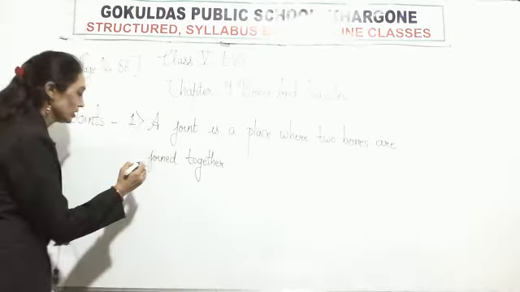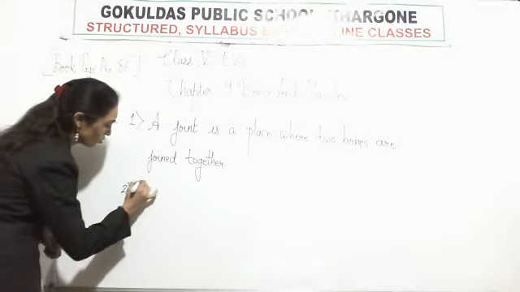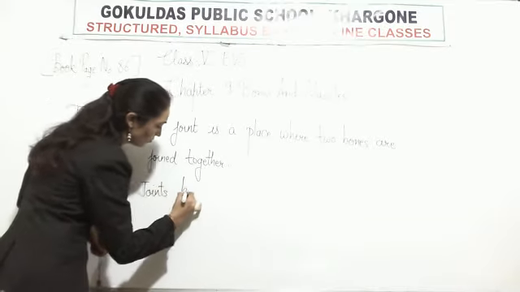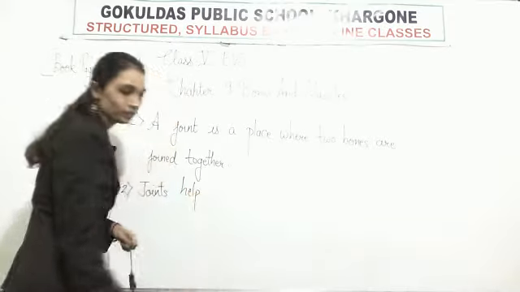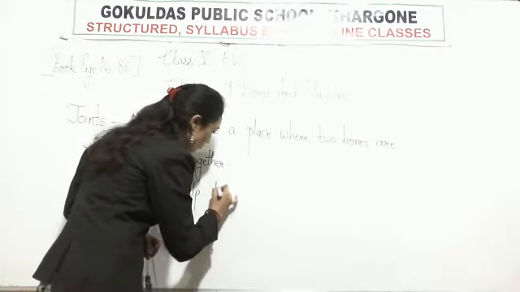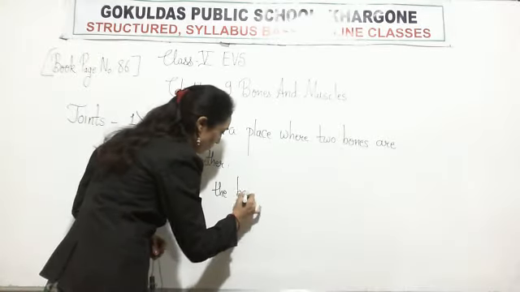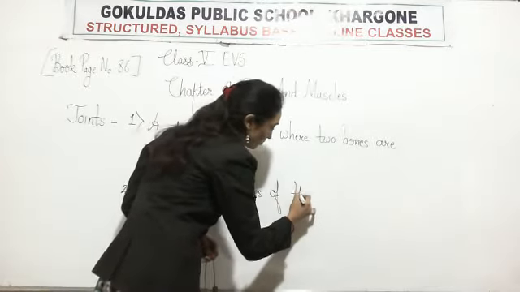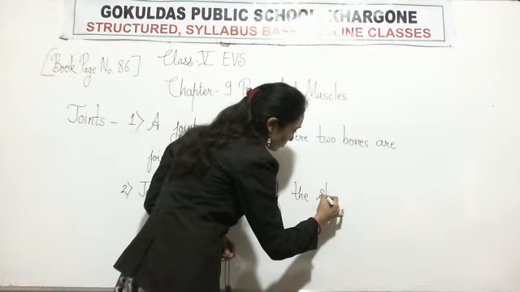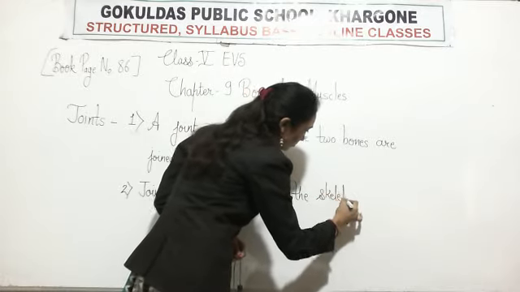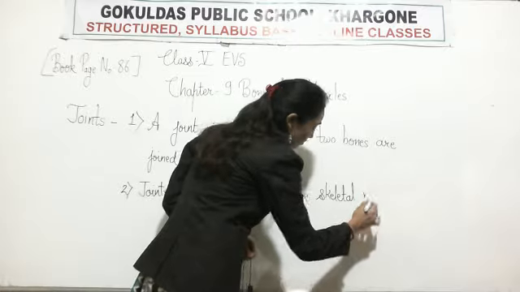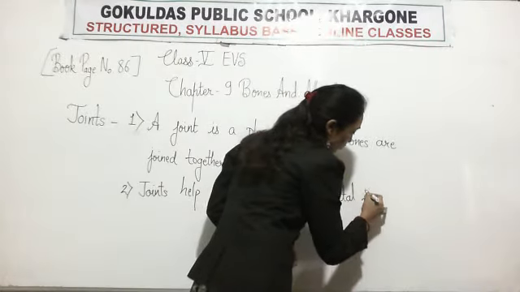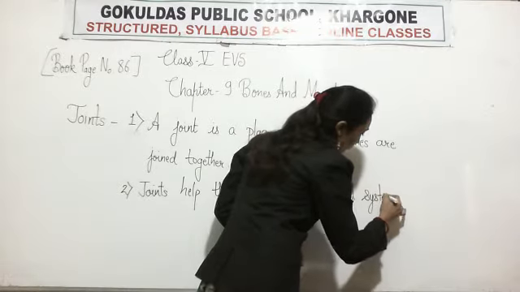to move. Means joints help the bones of the skeletal system to move.